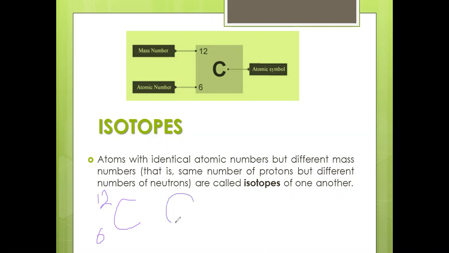But it is able to vary. You will have 6 and also 13, right? And there is another possibility, C 6 14.